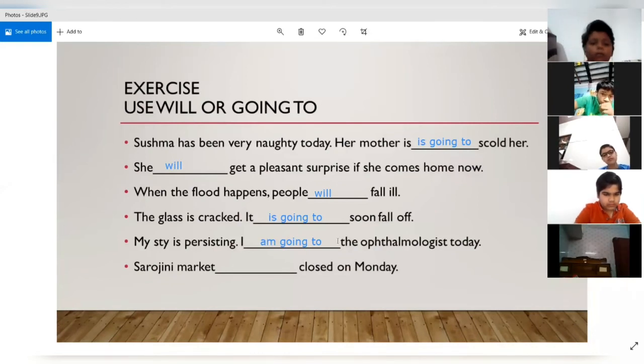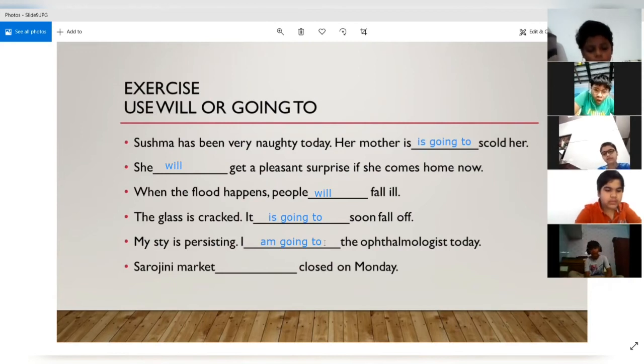So he is actually making an intention, right? Because of his sty persisting and he is in pain, so he is making an intention that I will go to see the eye doctor, right? So when the intention is being made, then going to will be more appropriate for us. All right. Are you getting it?